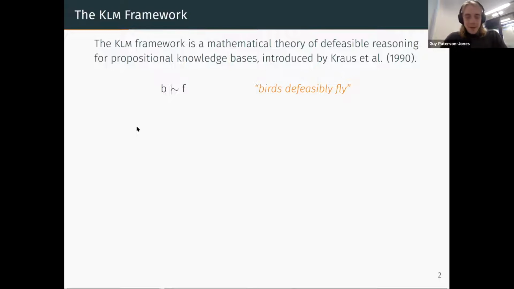All right. Okay, back into it. Right, so as I was saying, in the KLM framework, you take propositional logic and you add this new logical connective, this funny twiddle symbol, which represents a defeasible conclusion. So this formula B twiddle F intuitively stands for birds defeasibly fly. And certainly that's a reasonable statement. Most birds fly, although there's some exceptions.